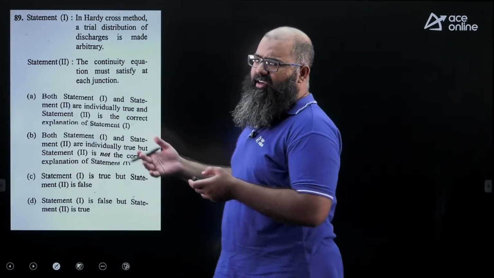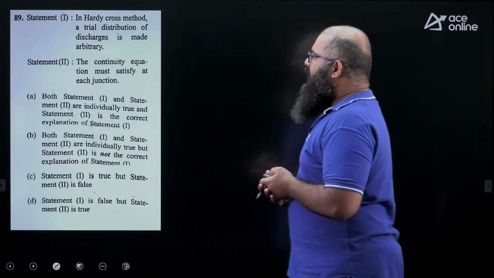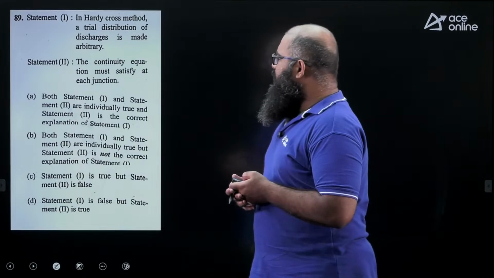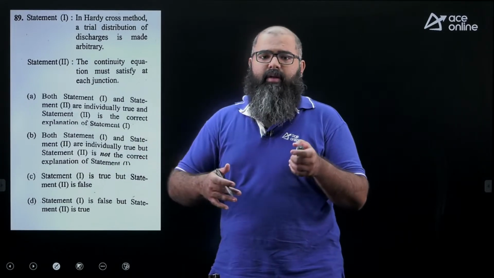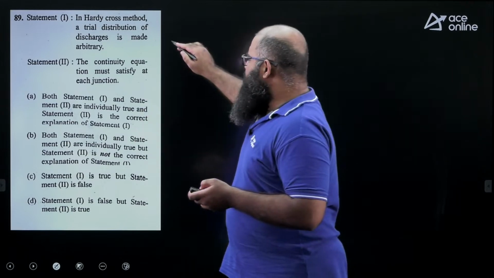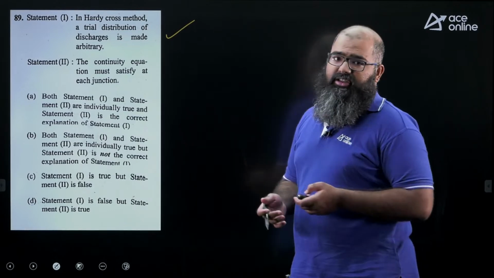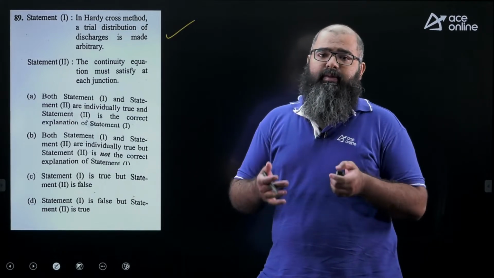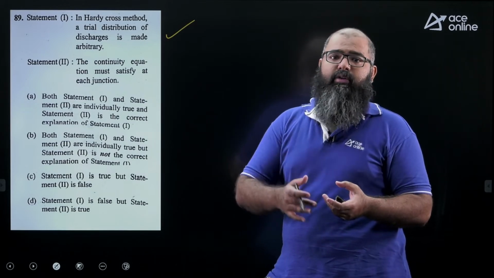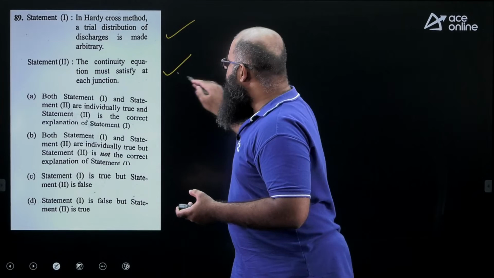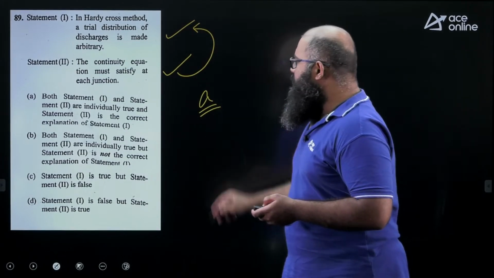Now this is a question which can intersect with the concept of double E also, but still let us see the question. The question says in Hardy-Cross method, a trial distribution of discharges is made arbitrary. Let us say you are having a pipe network, you are applying Hardy-Cross method. The distribution is arbitrary, that is correct. The continuity equation must satisfy at each junction, that is true. There is no accumulation taking place at any junction. Therefore, whatever is the influx coming at a particular junction should be equal to efflux. This is also true. As a matter of fact, this is the reason for this. The answer is option A over here.